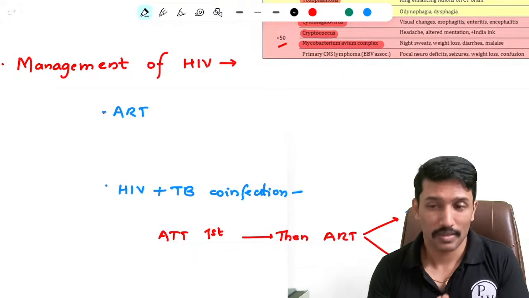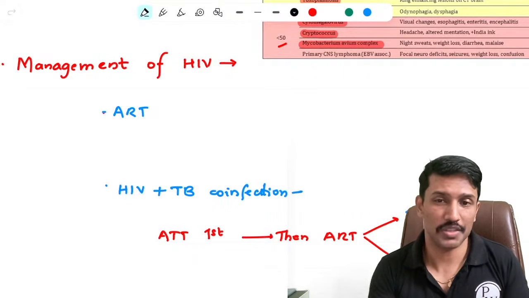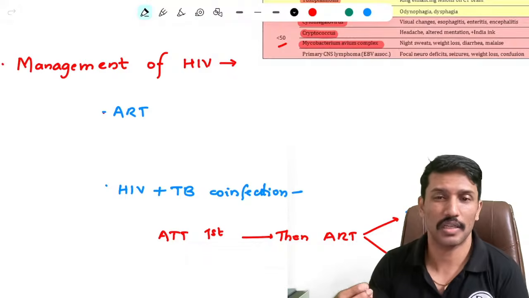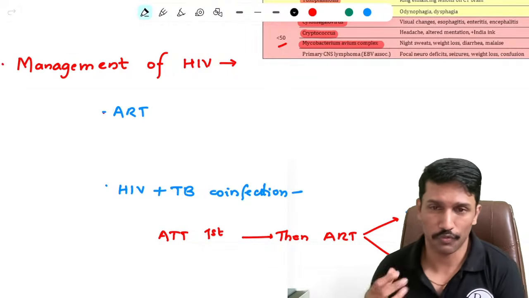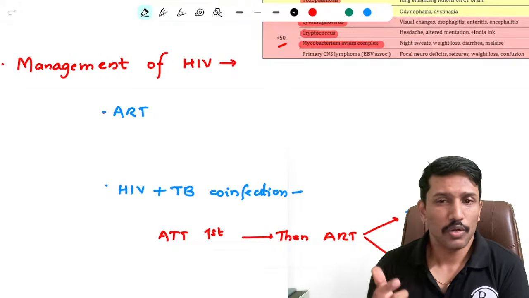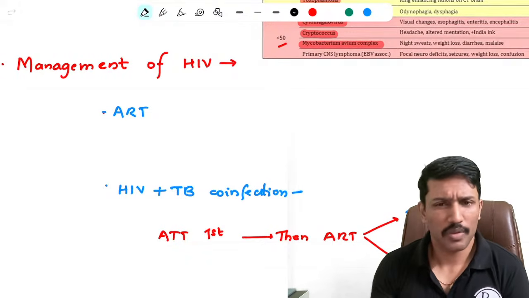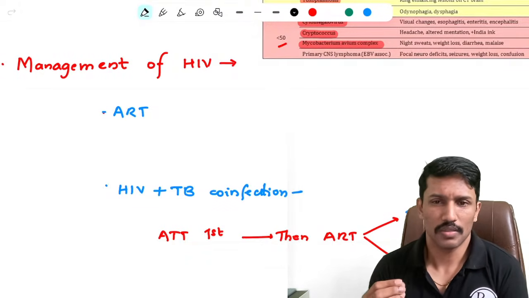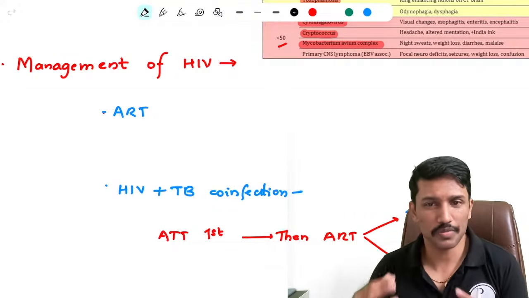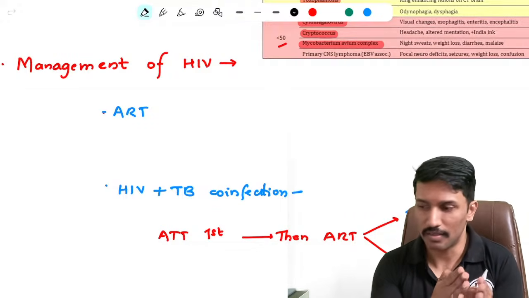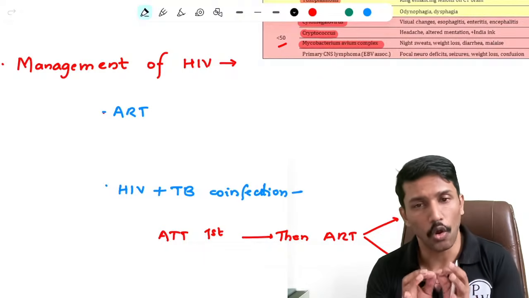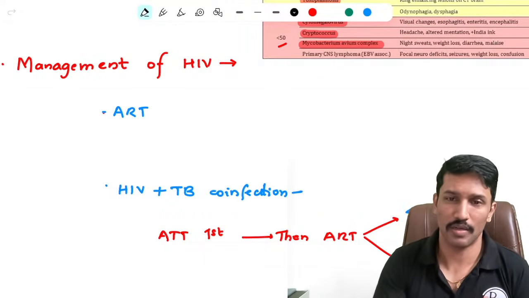As of now, the currently approved drugs are not able to achieve that. They can only suppress the virus to almost non-detectable levels, which itself is a great achievement of medical research. And if I'm able to suppress the virus to non-detectable levels, then the CD4 cell destruction stops. And once the CD4 cell destruction stops, the immune system bounces back and the risk of all these opportunistic infections comes down. So that's why we have to treat all HIV patients with antiretroviral drugs.